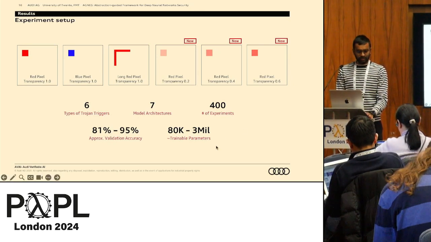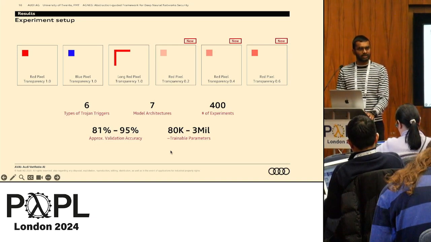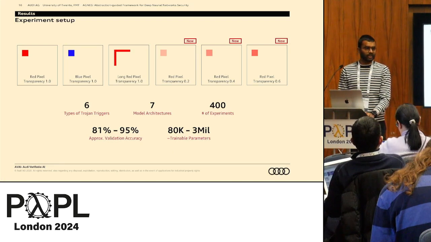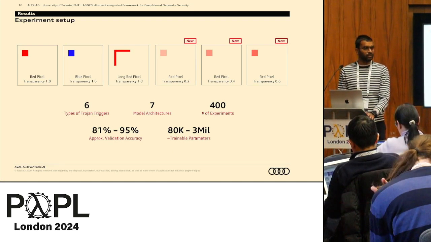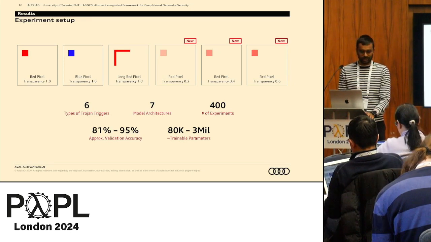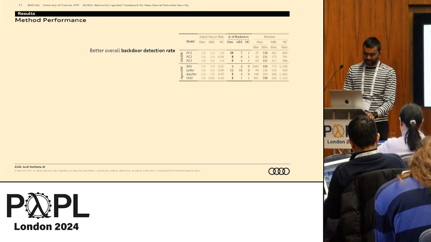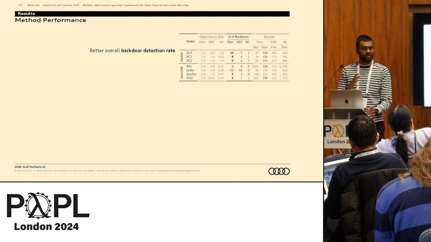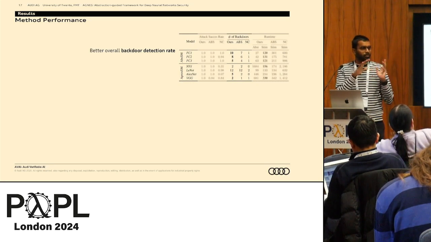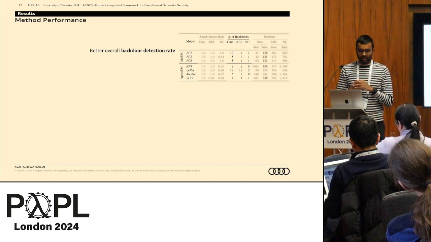As you can see, the networks we consider are very large, from 80,000 to 3 million parameters, which means most of the techniques that currently exist would not work even for abstraction or for security analysis. Looking at the results, we were able to identify more backdoors. These backdoors are nothing but the triggers that are meaningful based on analysis after we reverse engineer them.